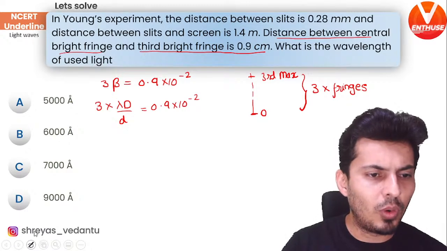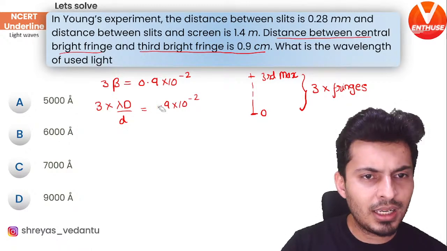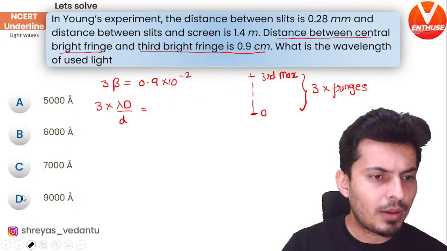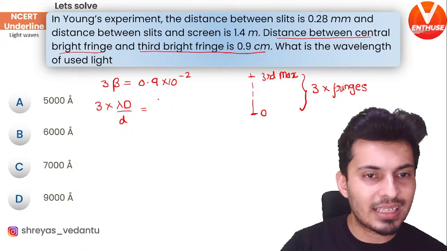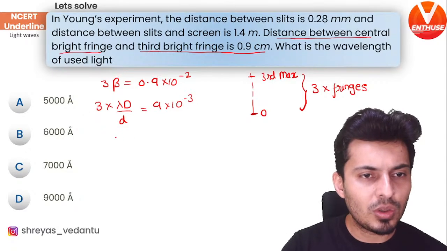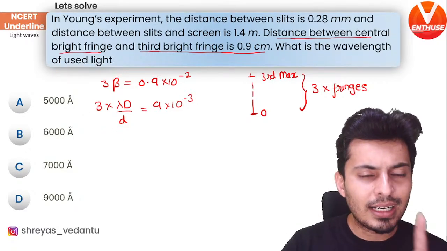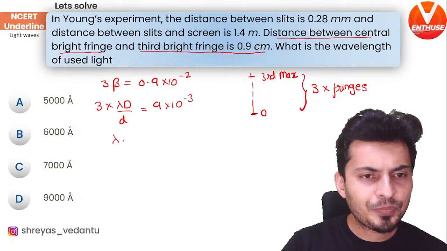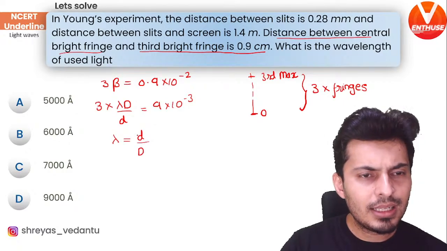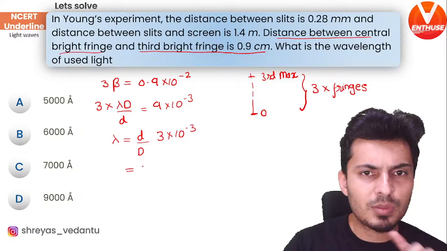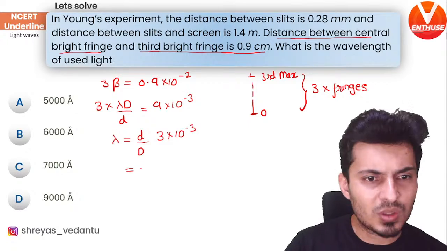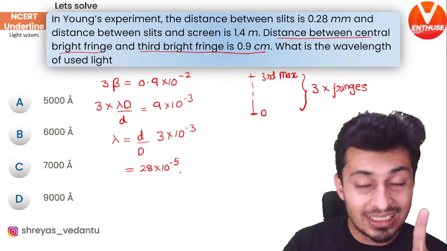But if I want, I can get rid of those points and write it as 9 into 10 to the power minus 3. So that 9 and 3 goes. So lambda will be equal to small d by capital D, 9 by 3 is 3, so 3 into 10 to the power minus 3. Just substitute the values. Small d is 0.28, so 0.28 is 28 into 10 to the power minus 5 meters.